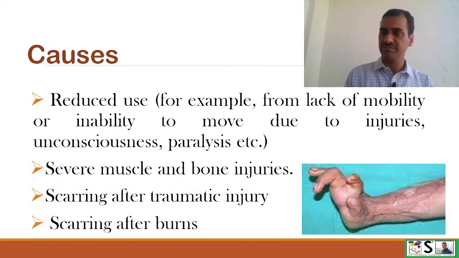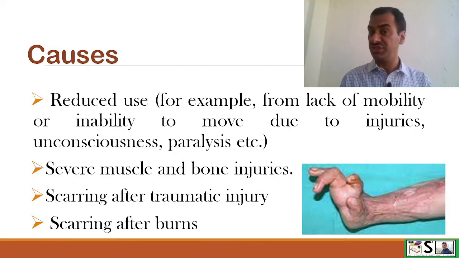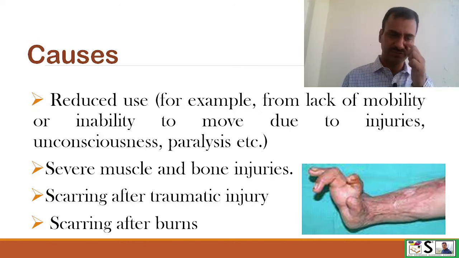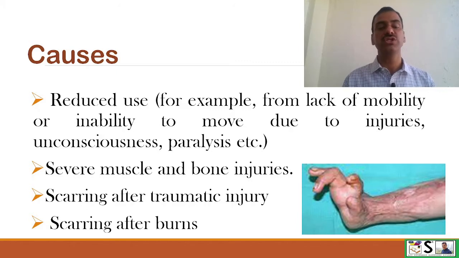For example, from the lack of mobility or inability to move a body part due to injury, unconsciousness, paralysis, etc. Severe muscle and bone injury can also cause contractures, scarring after traumatic injury, and scarring after burn. They are the major causes of contractures.